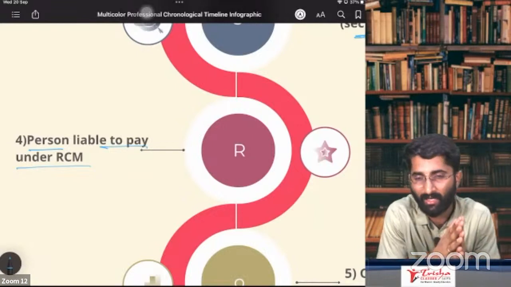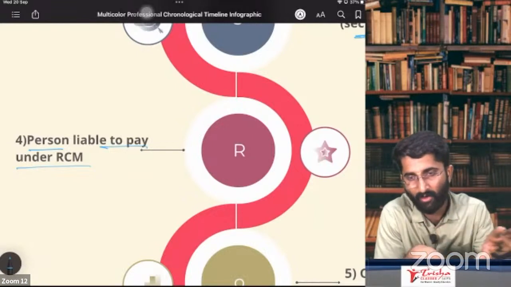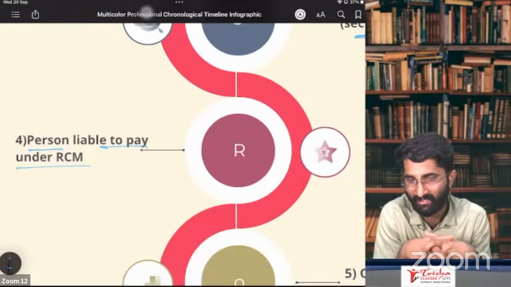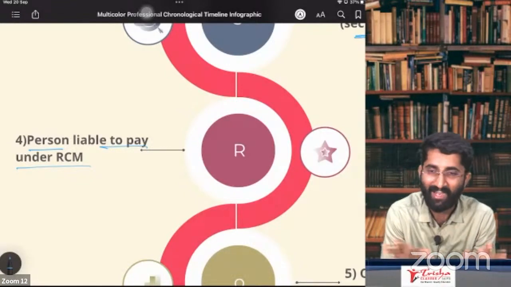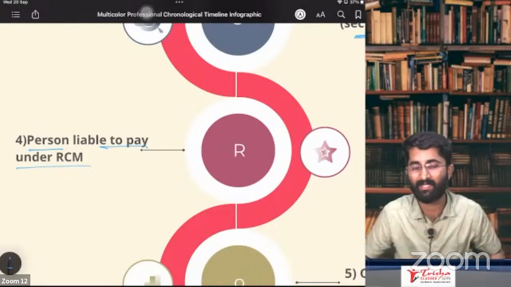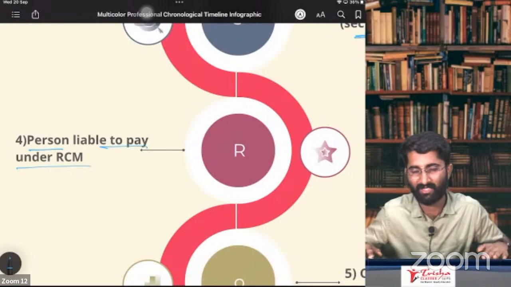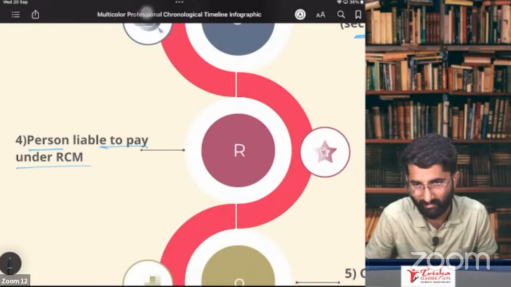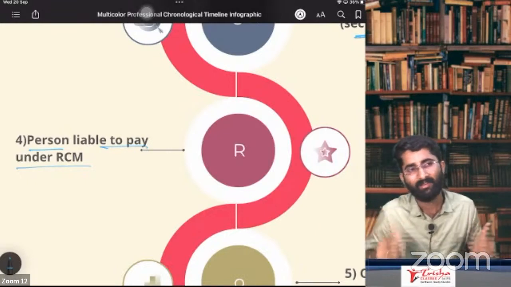To pay it to the government, how to pay? I go to the government, knocking the door, knock, knock. This is your GST, so take this GST. I cannot do that. RCM means I have to pay under reverse charge mechanism. To pay under reverse charge mechanism, I have to have the registration. This registration, compulsorily, I have to take it. Otherwise, how to pay? Not possible.